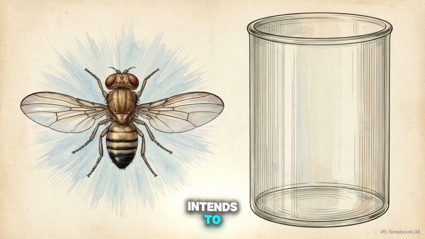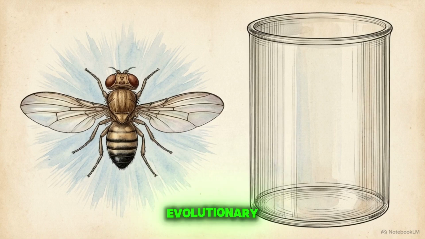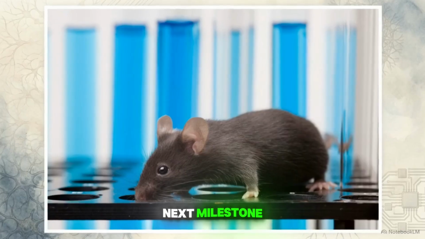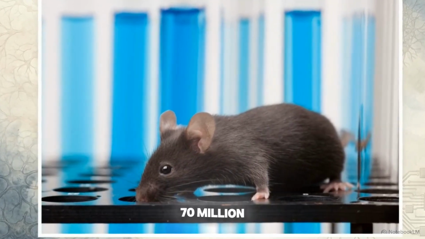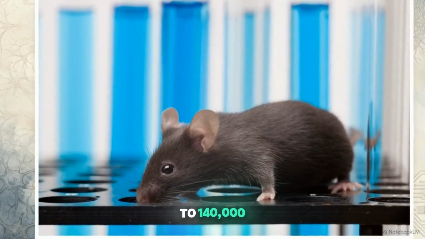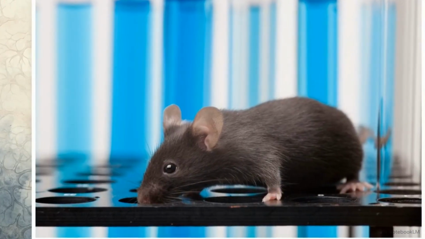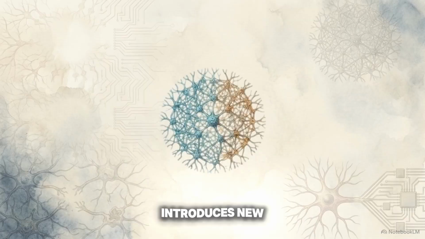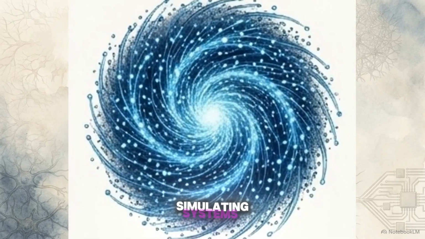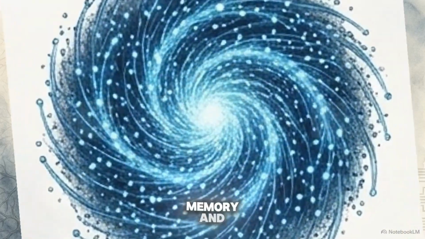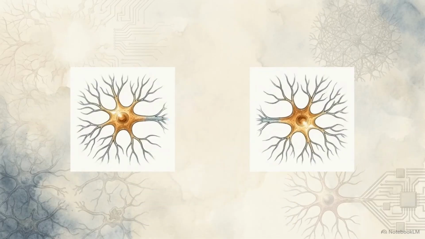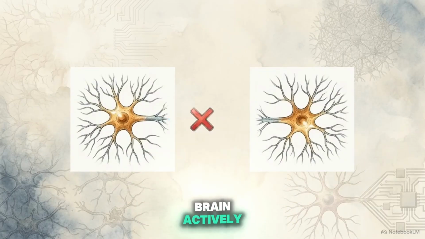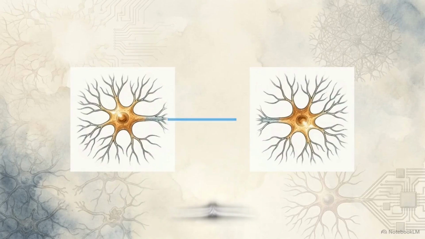Eon Systems intends to scale this technology up the evolutionary ladder. Their next milestone is the emulation of a complete mouse brain. It contains roughly 70 million neurons, compared to 140,000 in a fly. This massive jump in scale introduces new complexities, simulating systems like emotion, memory, and decision-making. The primary bottleneck is plasticity. Replicating how a physical brain actively rewires itself to learn is a mechanical barrier researchers still have to solve.